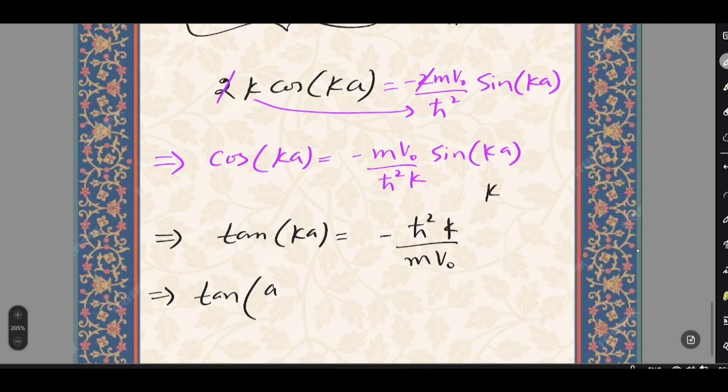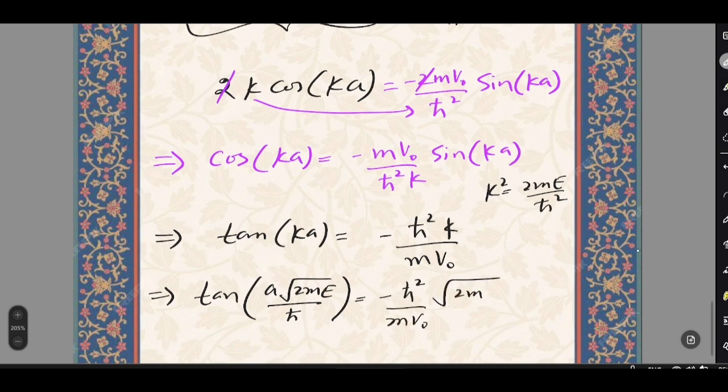Remember k square equals 2mE by h cut square, so k equals under root 2mE by h cut. On the right hand side we have minus h cut square by mV0, and we write k as under root 2mE by h cut.